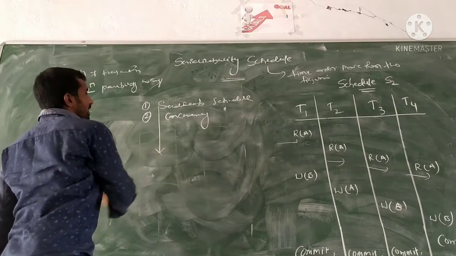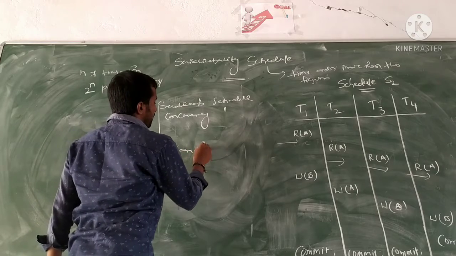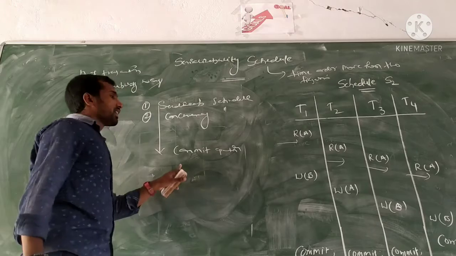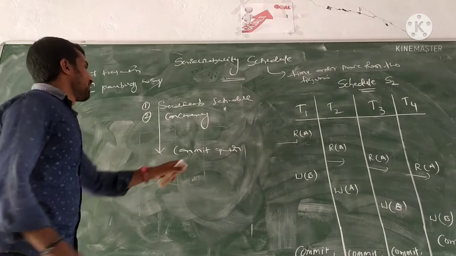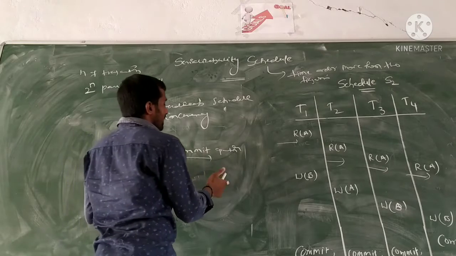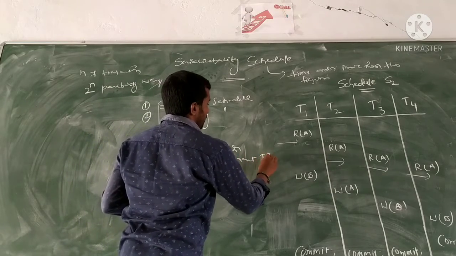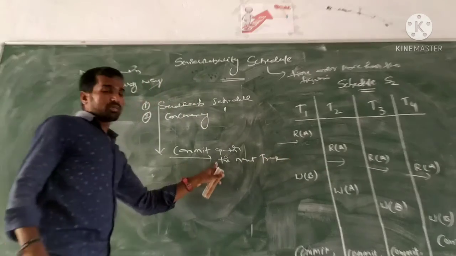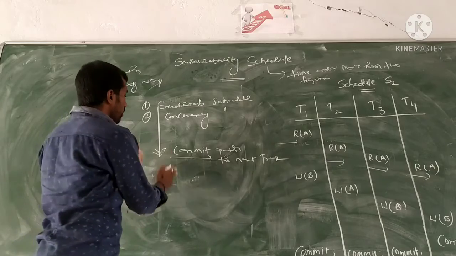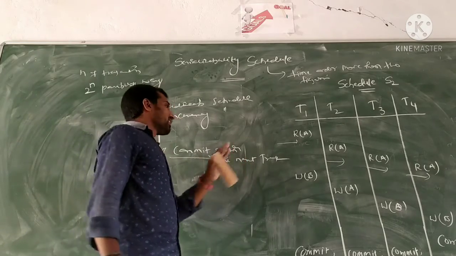In a serializable schedule, only after a transaction gets its commit operation does the next transaction start. First one transaction completes, and after that the next transaction starts.